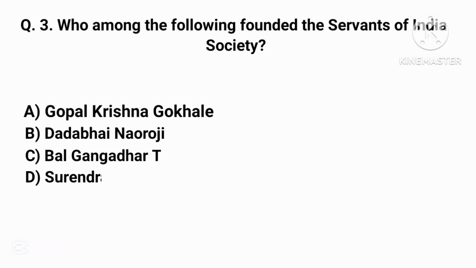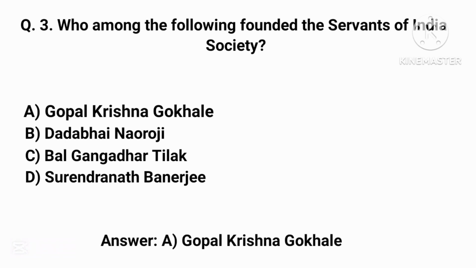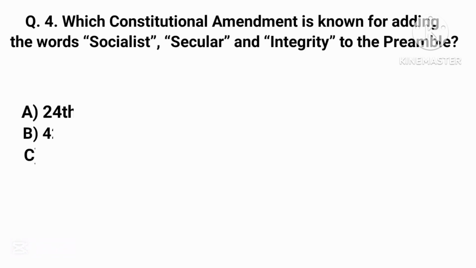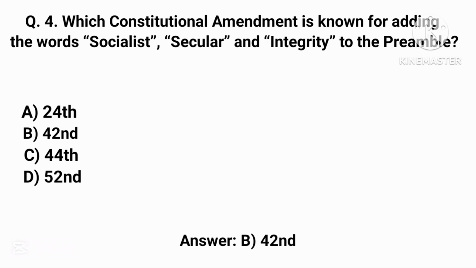Who among the following founded the Servants of India Society? Correct answer is option A, Gopal Krishna Gokhale. Which constitutional amendment is known for adding the words socialist, secular and integrity to the preamble? Correct answer is option B, 42nd Amendment.